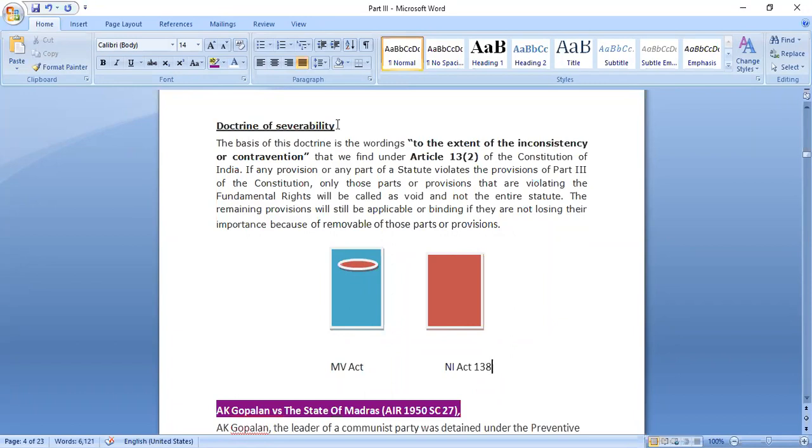So the doctrine of severability basically means we would see whether we can separate that particular section or provision from the rest of the act or not. If it can be separated, we would only make that particular section invalid. If it cannot be separated, we will have to make the entire act invalid, because otherwise we do not have any option. Anyways, the act would have no meaning. So we would make the entire act invalid.